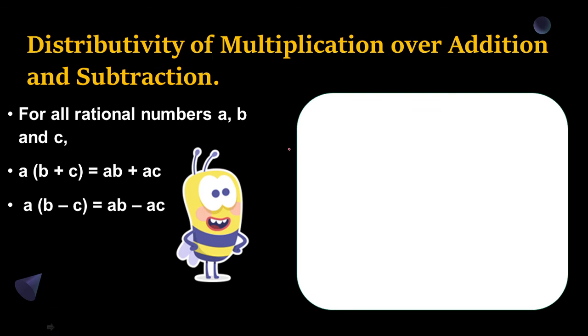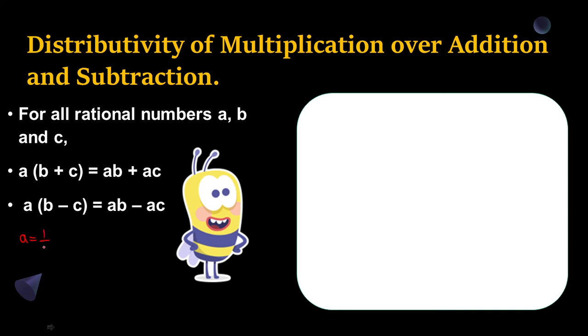Now let's see the distributivity of multiplication over addition and subtraction. Now children, distributivity is how you are going to distribute the multiplication over addition and subtraction. Here again we will assume certain values.